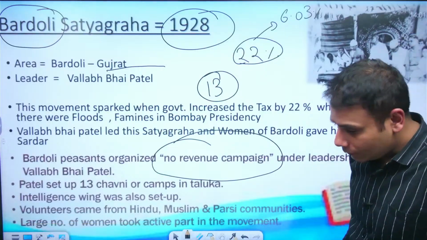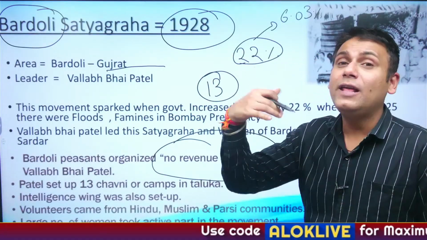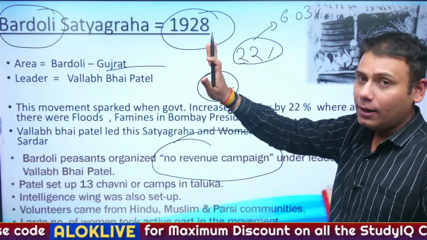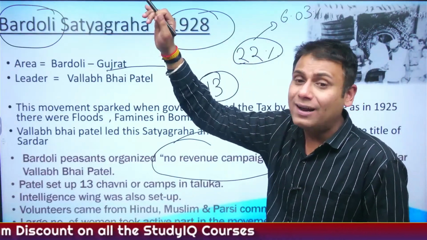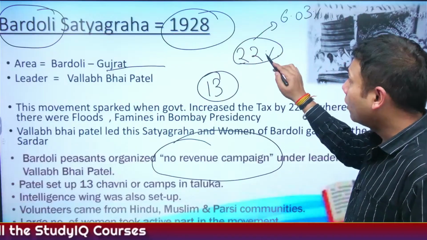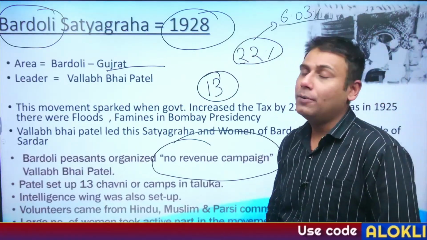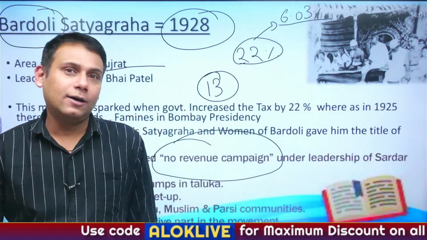Okay. Many books also say that the taxes were increased by 30%. It is not 30%, majorly it is only 22%. So now, on the recommendations of the Maxwell-Broomfield Commission, taxes were not increased by 22%. The taxes were increased by 6.03%. And this is referred to as Bardoli Satyagraha.